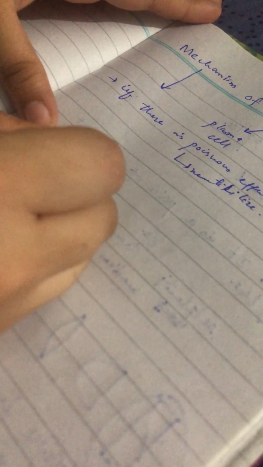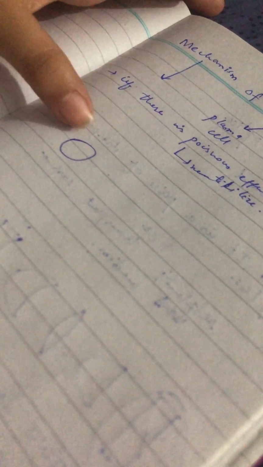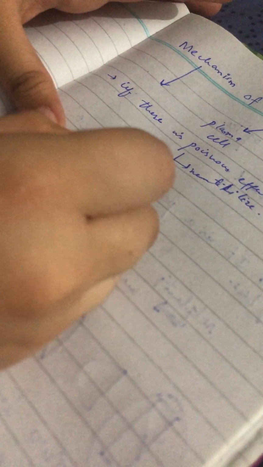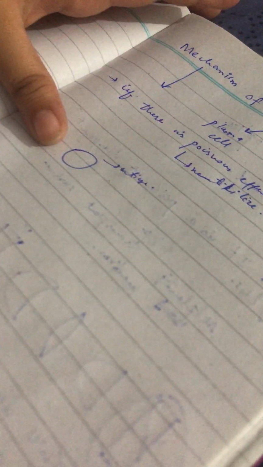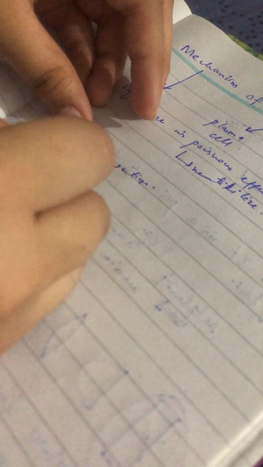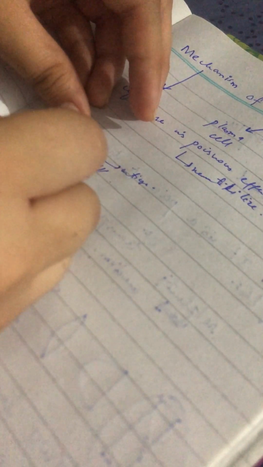How? Suppose that this is the antigen, right? It has a poisonous effect. So what will the antibody do? It is a Y shape, right? It will surround itself to that antigen.